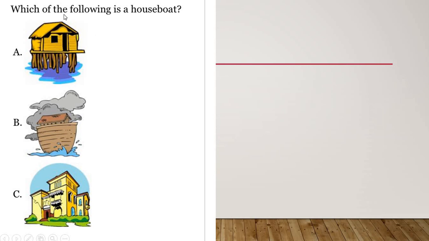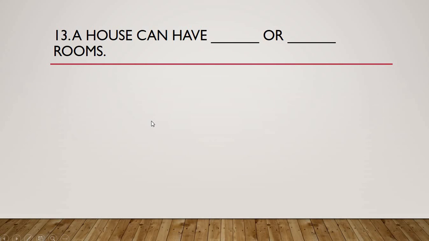So this is the example of a stilt house, and this is the example of a Pakka house, because can you see a boat anywhere? No. But this seems to be like a boat house. Let's see. And yes, the correct option certainly is B. So option B is the example of a houseboat, how it looks. Moving on to the 13th question.